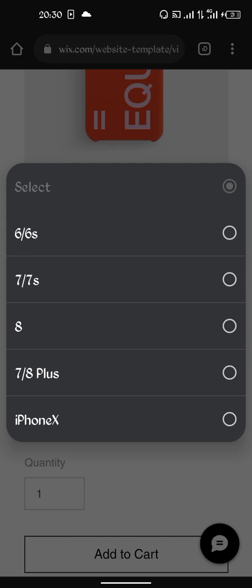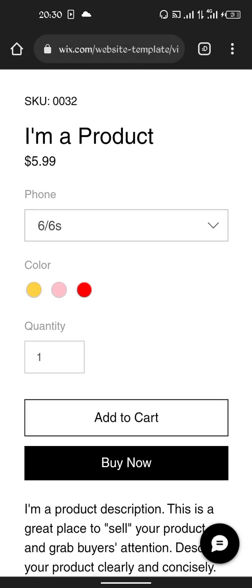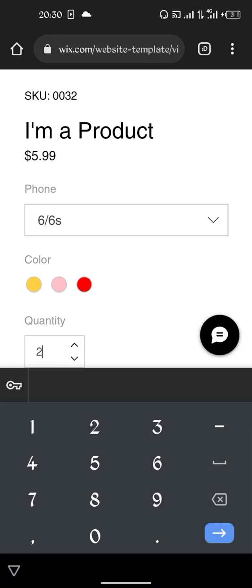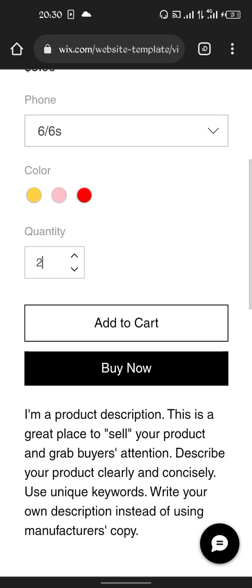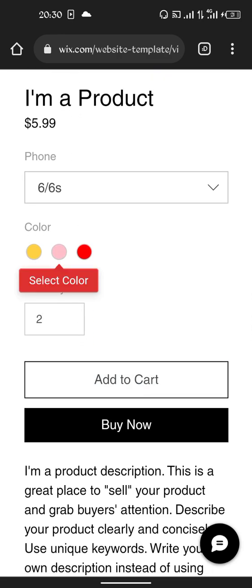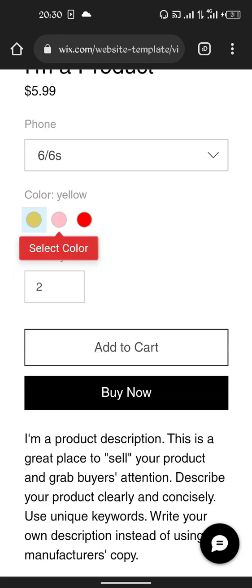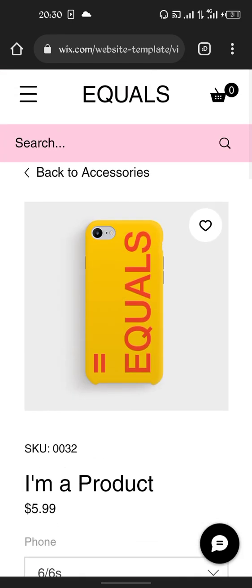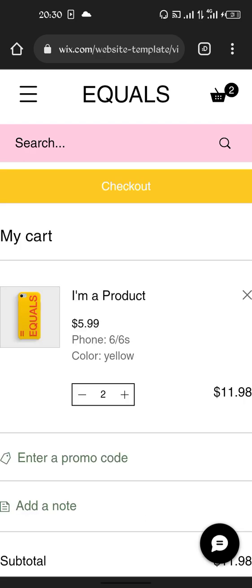From here, I can choose the size of the phone, iPhone 6 or 6X. For quantity, I can tap and increase to maybe two, and it will add up. Then I can decide to say add to cart. The color is telling me I'm using the yellow color, add to cart. So it has been added to the cart. If you check the cart, it's going to load up to two at the top there.